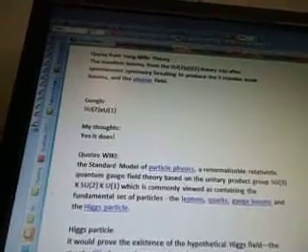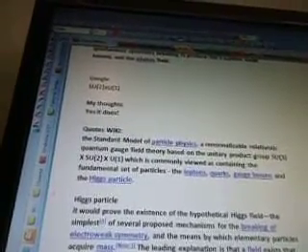The standard model, quote from Wiki: the standard model of particle physics, a renormalizable relativistic quantum gauge field theory based on the unitary product group SU3 x SU2 x U1, which is commonly viewed as containing the fundamental set of particles: leptons, quarks, gluons, bosons, and the Higgs particle.